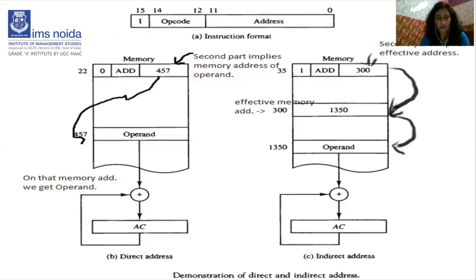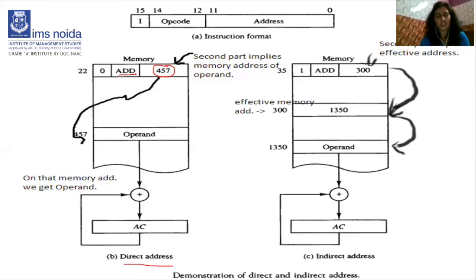Now come to the diagram. What this diagram shows: the left diagram shows the direct address, and the right diagram shows the indirect address. First we will discuss the direct address. As you can see, this is a memory, right? This line shows the instruction format which we will discuss here. This is of 15 bits. 457 shows the address of the operand. This is the opcode, which is of 3 bits.